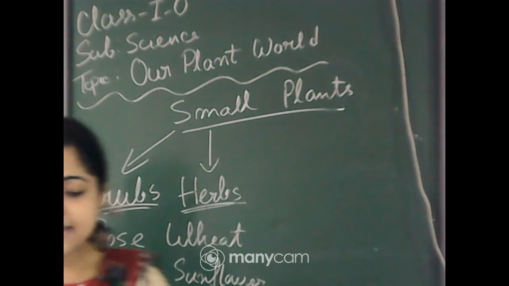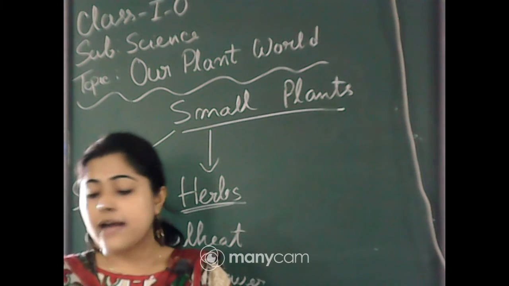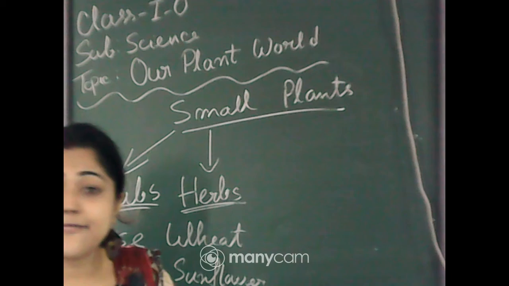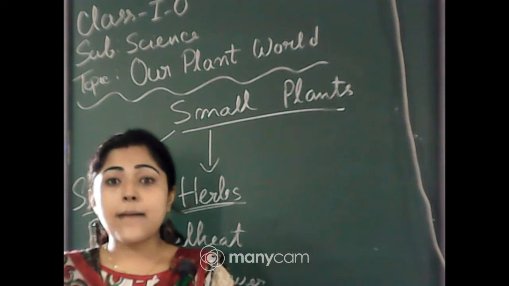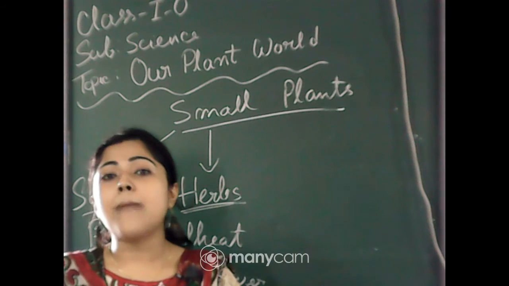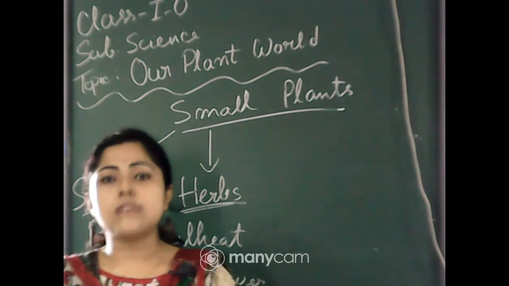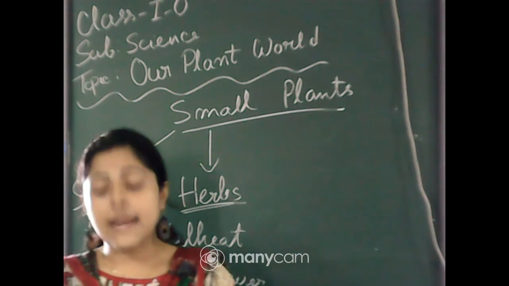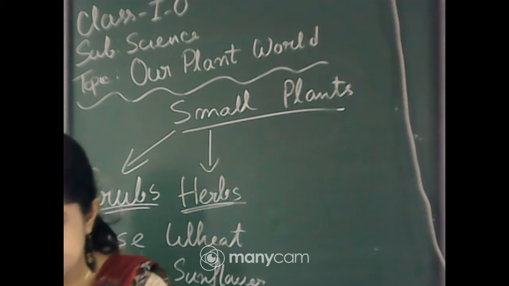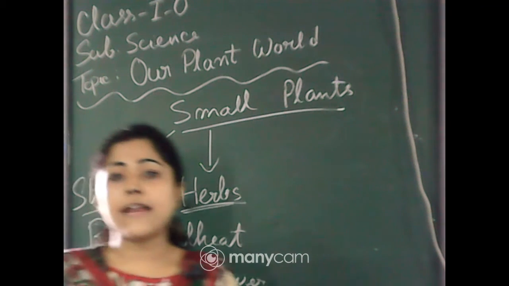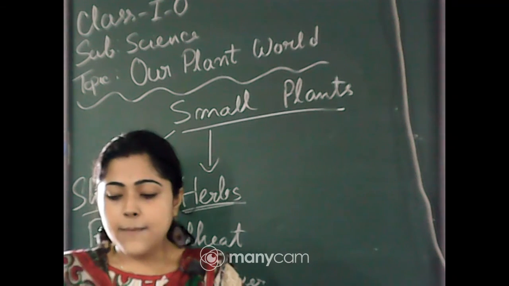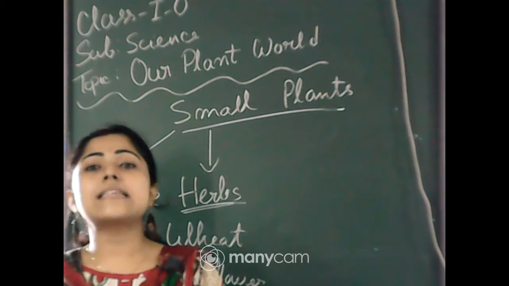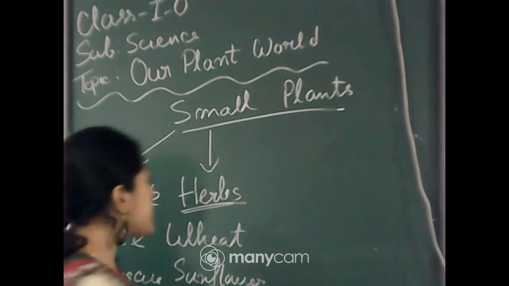And the next is climbers, and you have to know that is very interesting. One example I just gave you is the money plant. If you saw this plant, you can understand very well the definition of climbers, because some plants cannot grow straight.